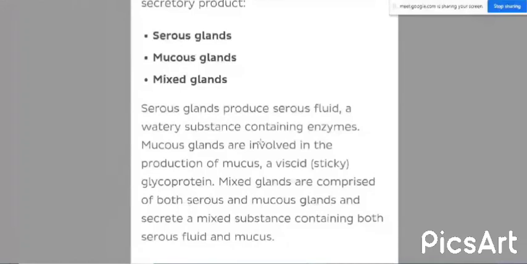The third type of gland is the mixed gland. The mixed glands comprise both serous and mucous units. They secrete both types of substance. Serous fluid and mucous fluid can be seen as a secretion.